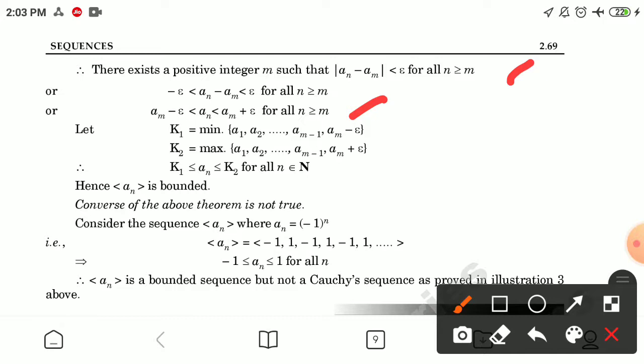Now let K1 be the minimum of a1, a2, up to a_(m minus 1), and a_m minus epsilon, and K2 the maximum of a1, a2, up to a_(m minus 1), and a_m plus epsilon. Therefore every term of the sequence a_n is between K1 and K2, for all n belonging to N. Hence the sequence a_n is a bounded sequence.